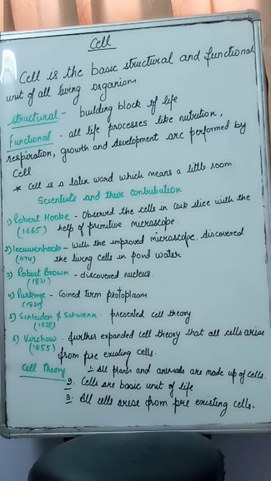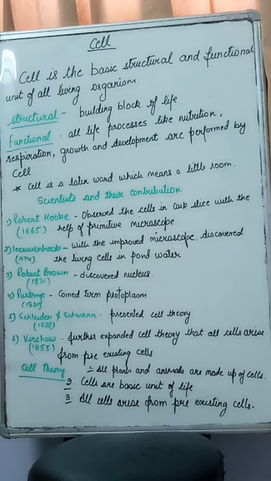Now the question arises: these are the cells, but where do these cells come from? The answer was given by Virchow, who was a physiologist. His name was Rudolf Virchow, and he was studying cell reproduction and growth. While studying this, he gave the theory that all cells arise from pre-existing cells. There is no cell which can form on its own.